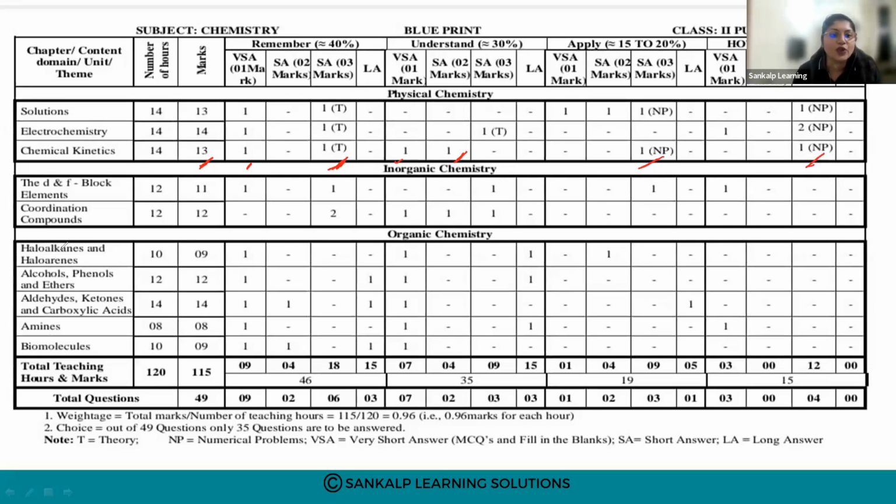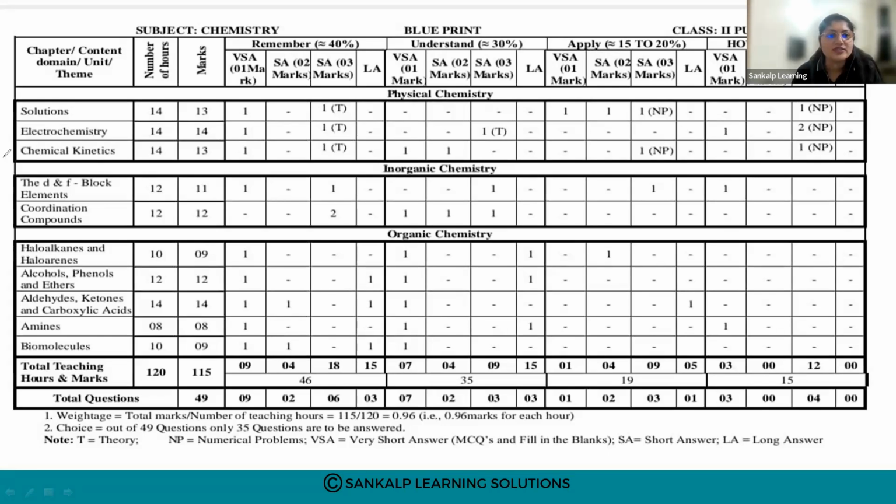So in your physical chemistry, there are 3 chapters: solution, electrochemistry, and chemical kinetics. From these 3 chapters you will get 6 numerical problems. So this is the weightage from your physical chemistry.